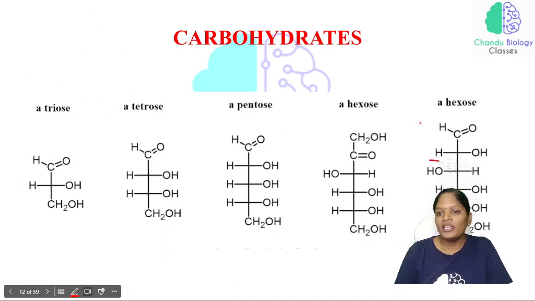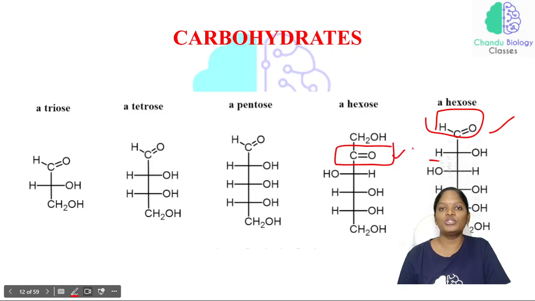See here. What will be the functional group present in this sugar and what will be the functional group present in this sugar? Both are 6 carbon containing compounds, so both will come under the hexose category. Now the functional group present here will be the ketone and the functional group present here will be the aldehyde.